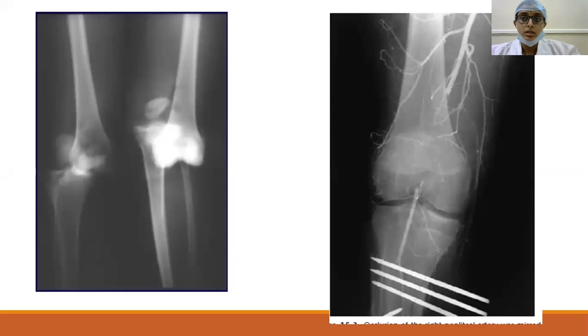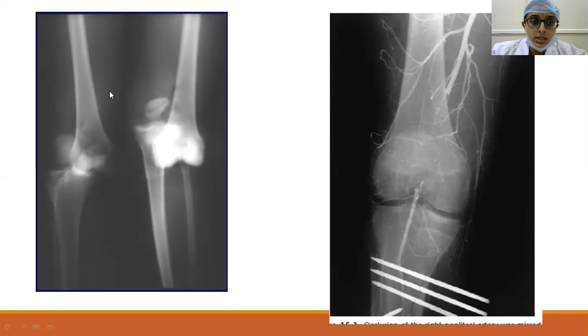So here, just as an example, I am showing it. Here you can see the posterior dislocation of the knee joint. Usually in such type of injuries, the popliteal artery which is passing behind may get affected, because the displaced distal femur fragment may occlude the popliteal artery.